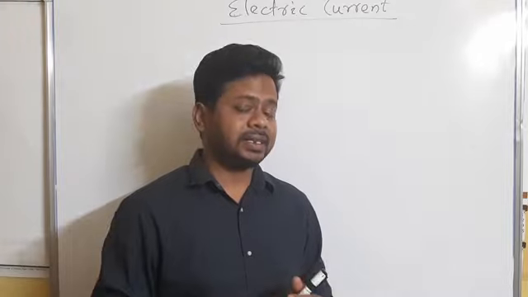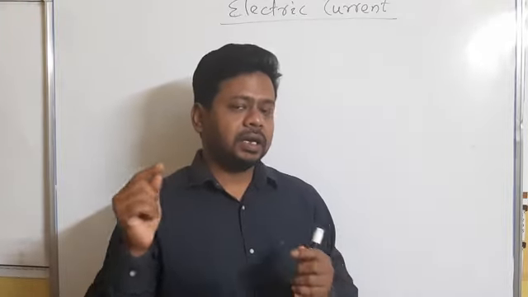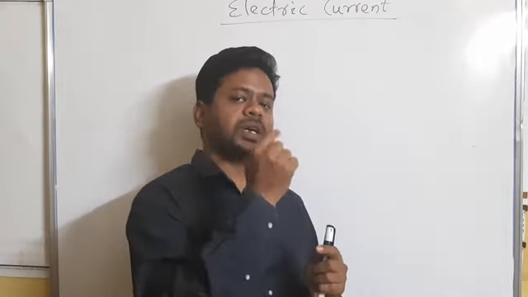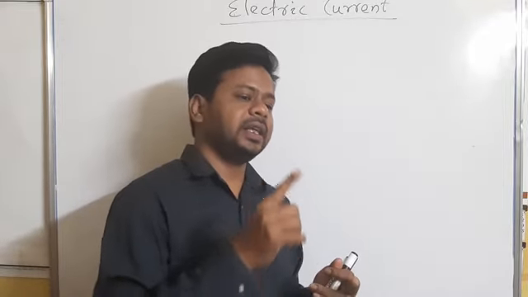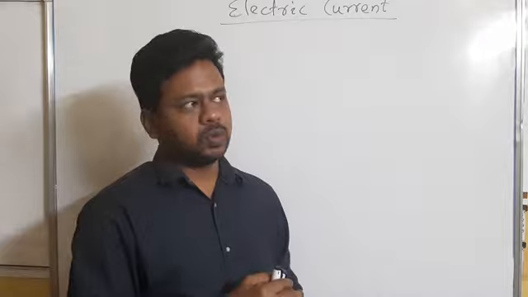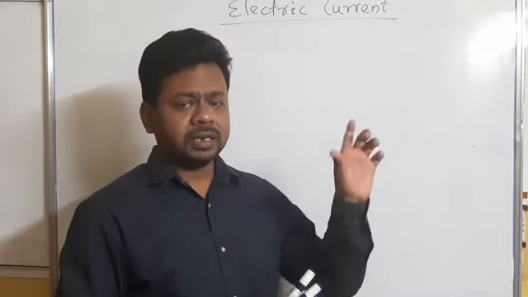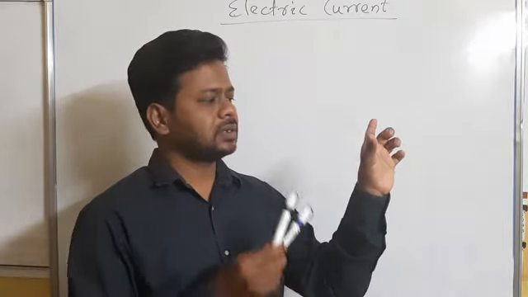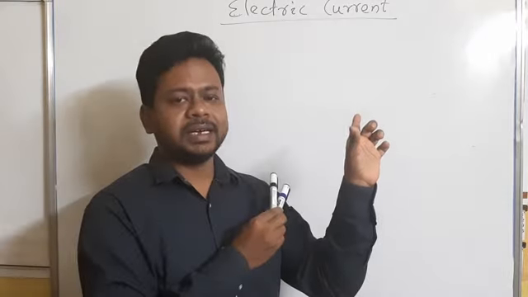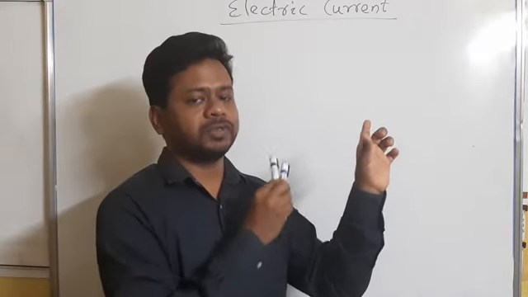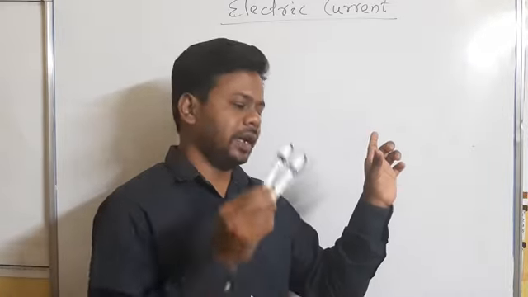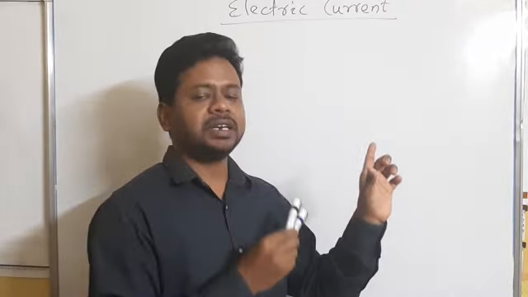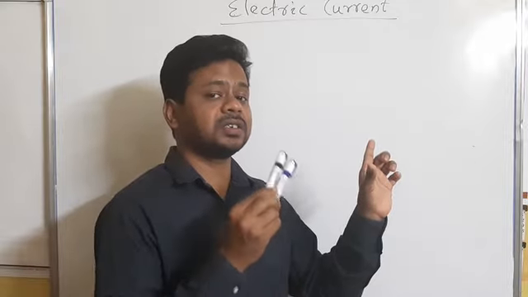So when electric charge flows through a conductor, there is a presence of current in that conductor. A simple conductor has charges inside it, but there is no flow of charges. When you attach a cell or a battery, then the current flows, meaning the charges start to flow.